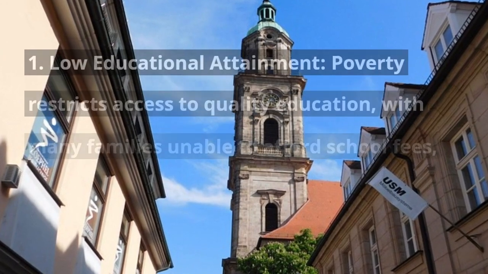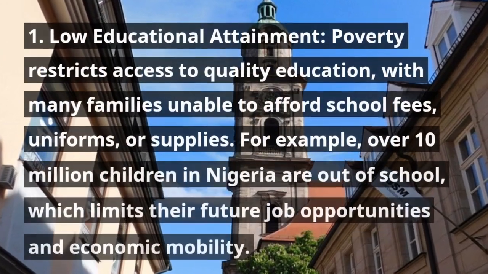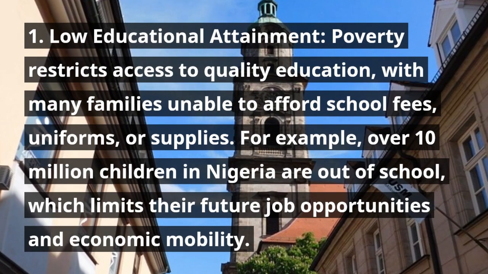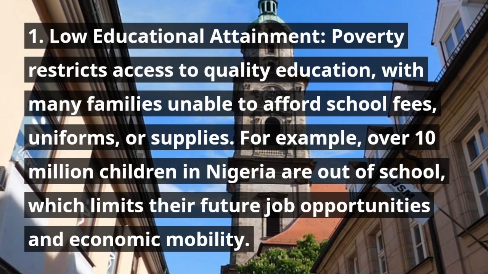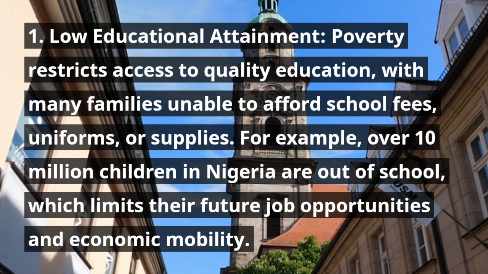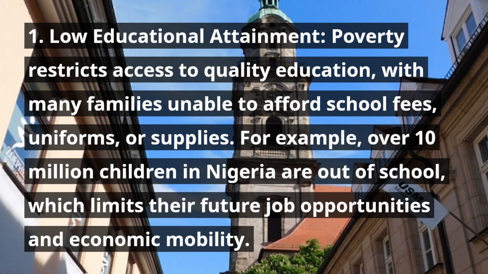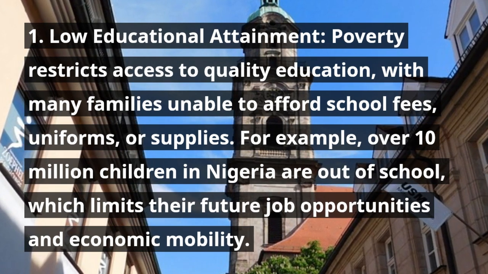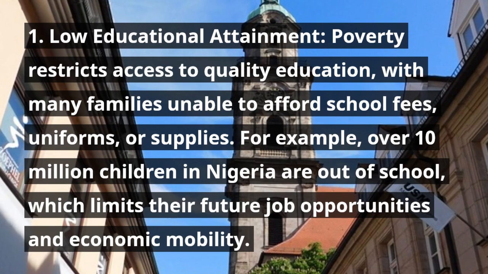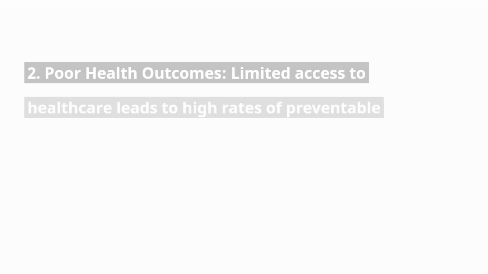1. Low educational attainment. Poverty restricts access to quality education, with many families unable to afford school fees, uniforms, or supplies. For example, over 10 million children in Nigeria are out of school, which limits their future job opportunities and economic mobility.